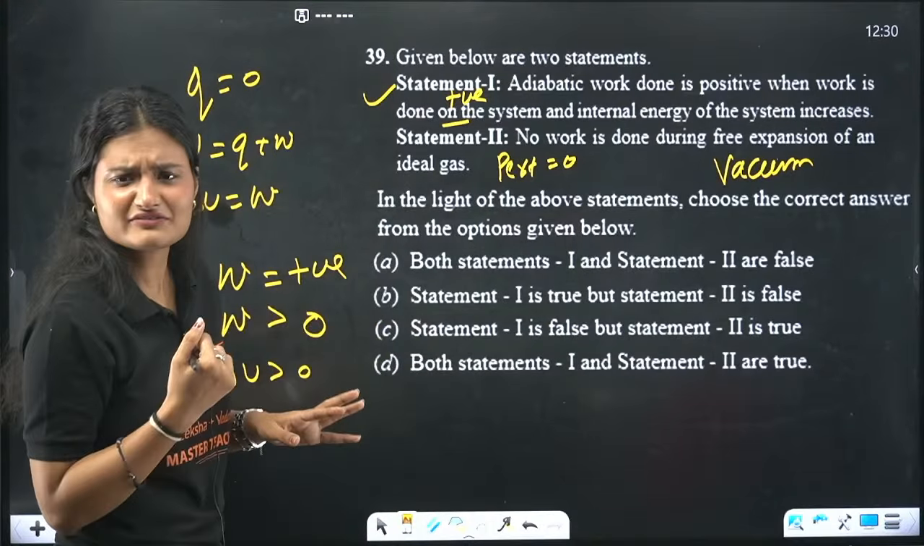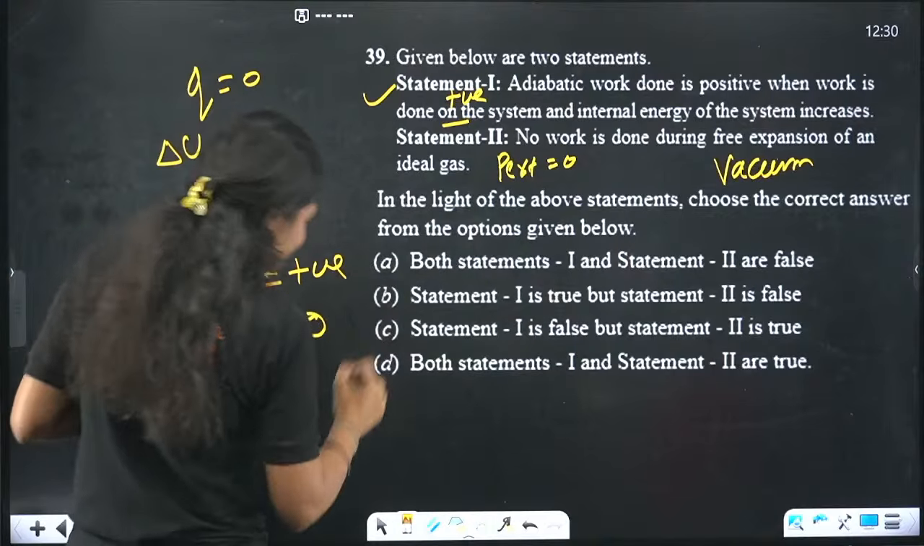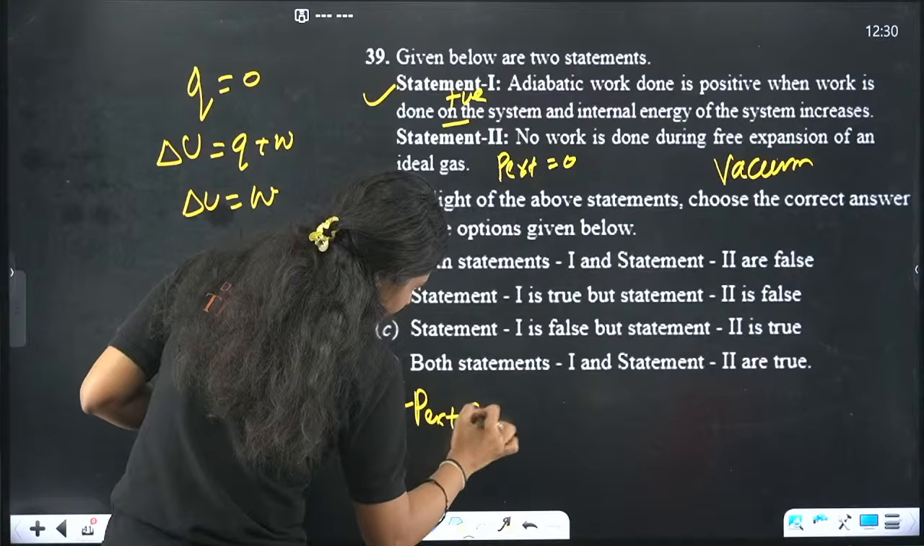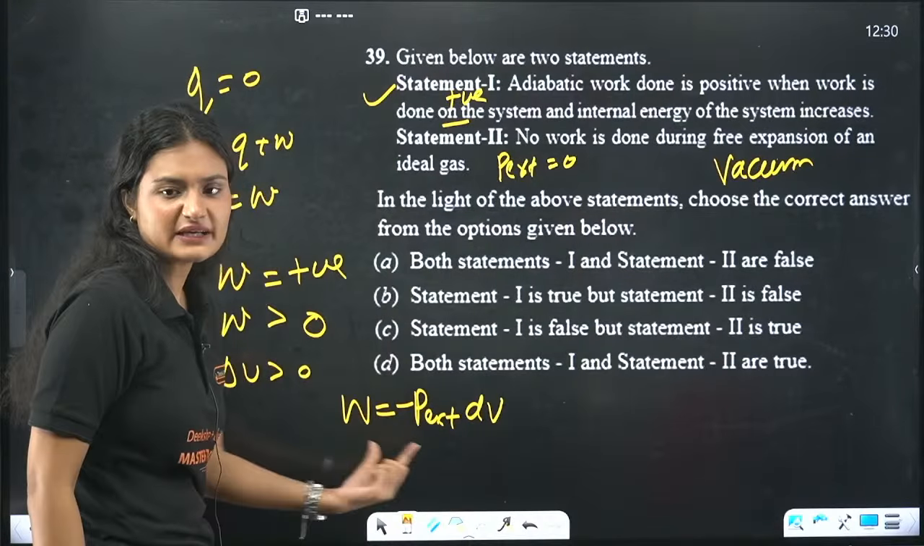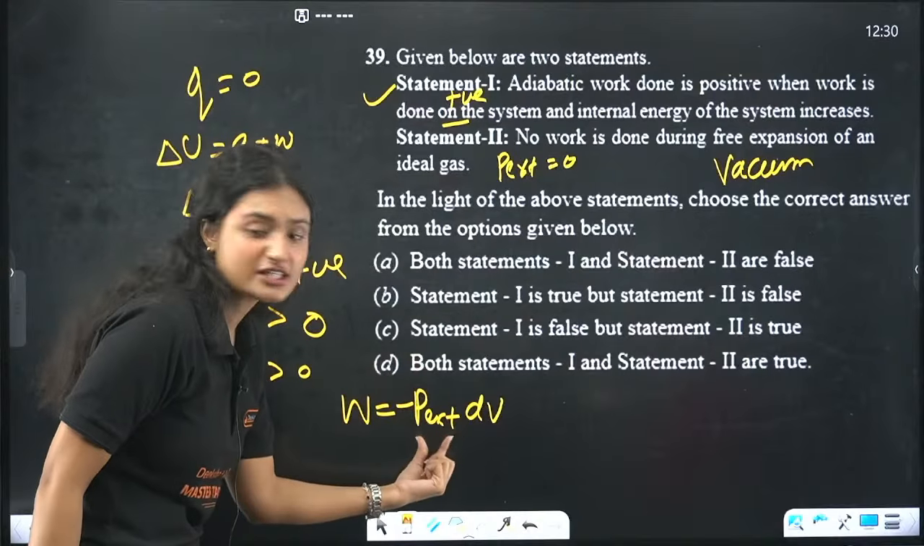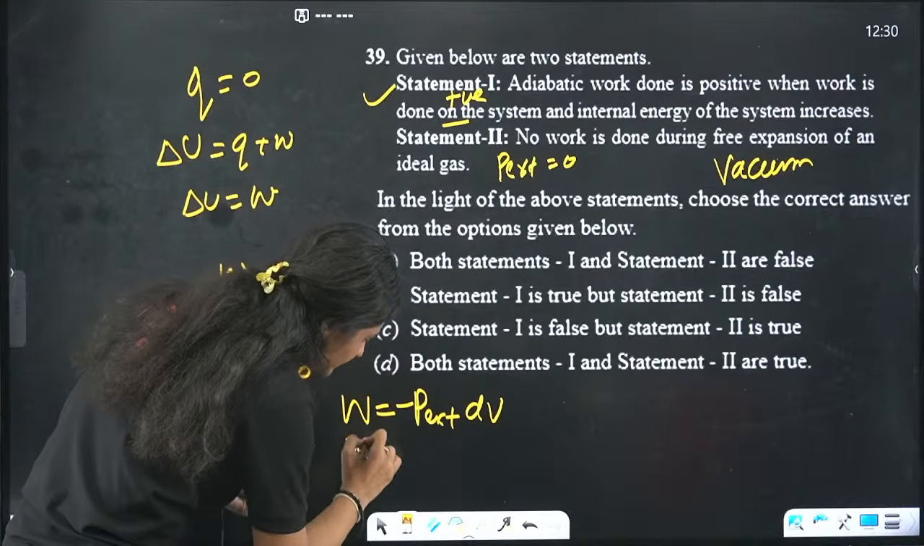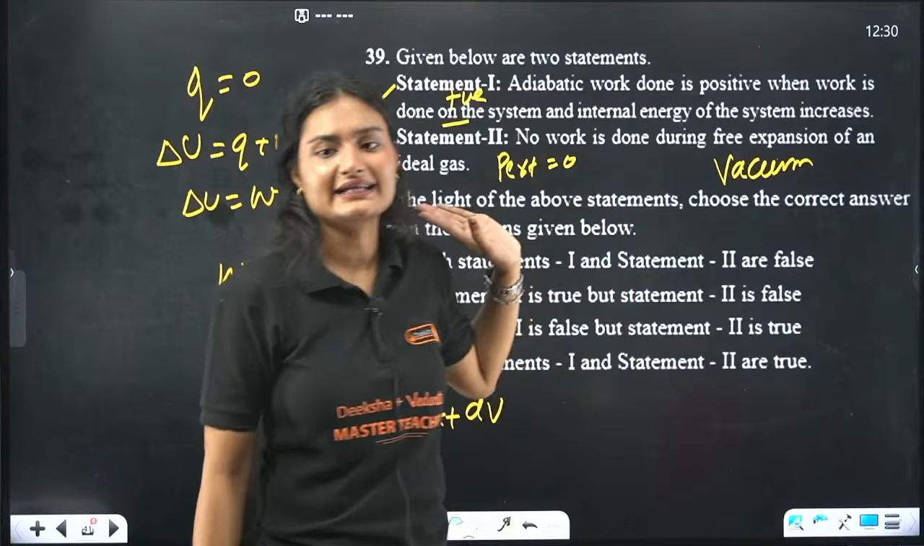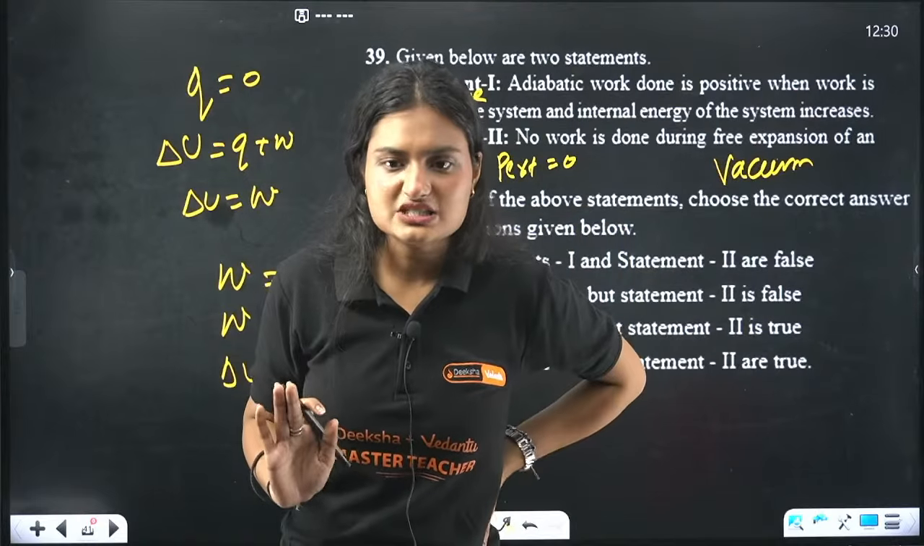Can human beings survive in vacuum? No, we cannot. Okay. So we know work done is equal to minus P external dV. If P external is 0, then work done will also be 0. That means no work is done during free expansion of an ideal gas. You can think of it in a common sense way also.